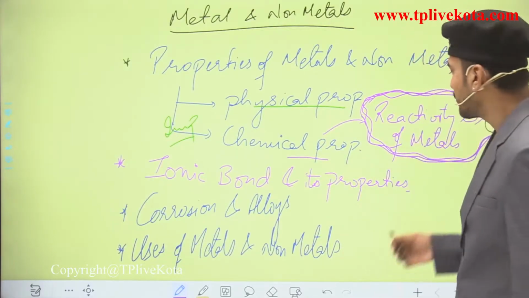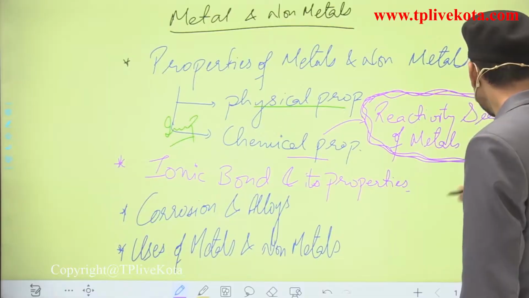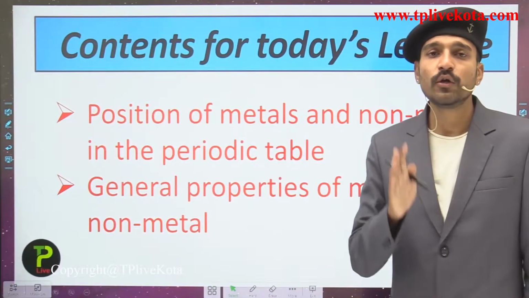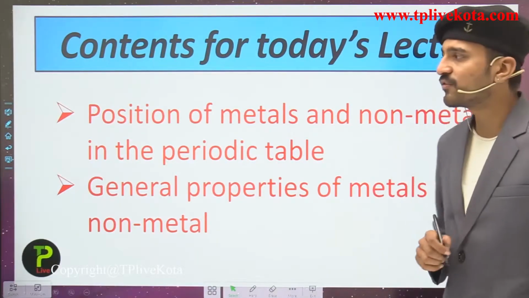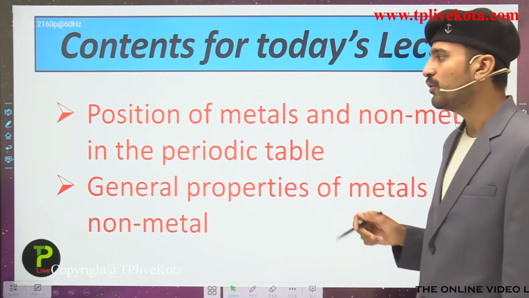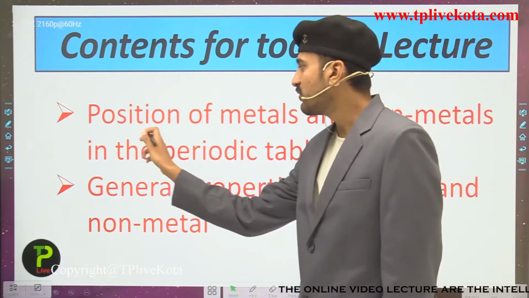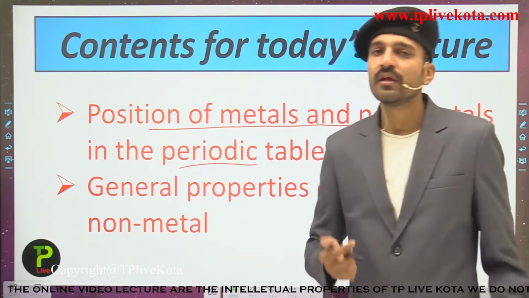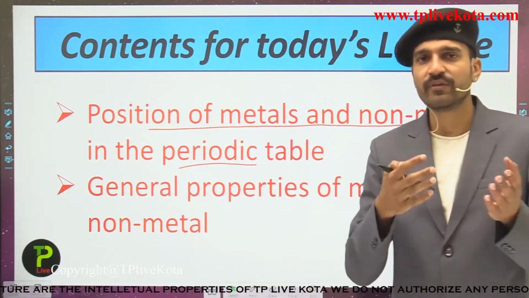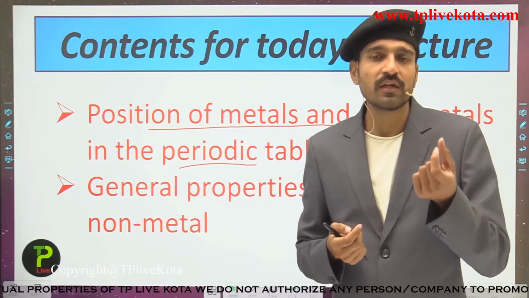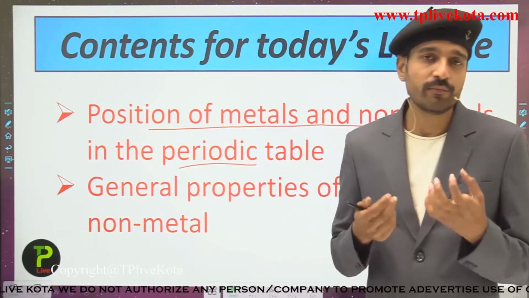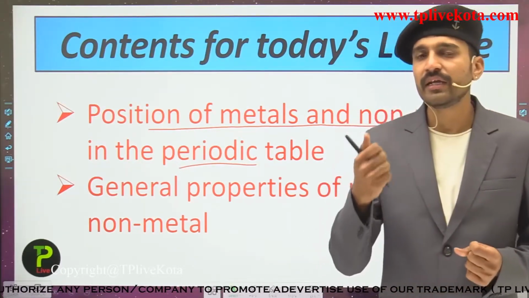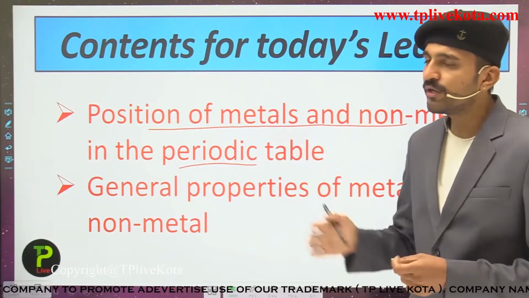So now students, let us move back and see the content for today's lecture. In today's lecture, we are going to study the position of the metals and non-metals in the periodic table. So what is the periodic table, students? You have already seen that if we talk about chemistry, the first thing that comes to our mind is the periodic table. That arrangement gives me the periodic table.